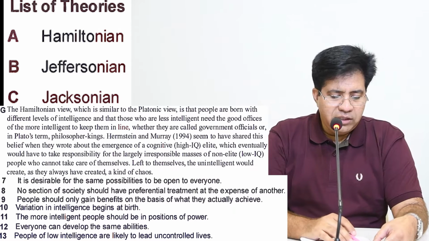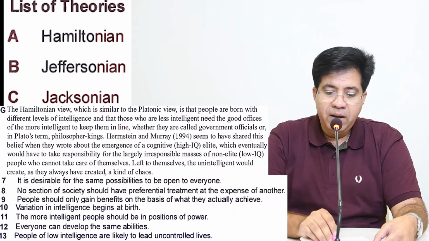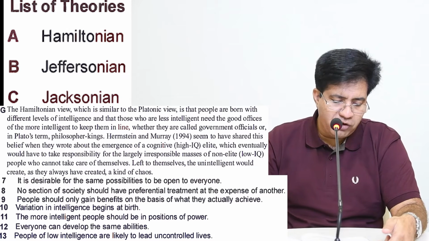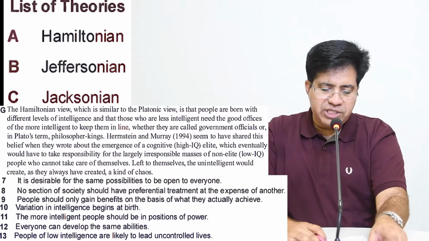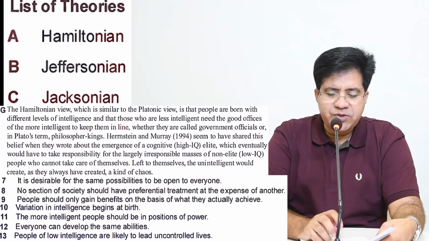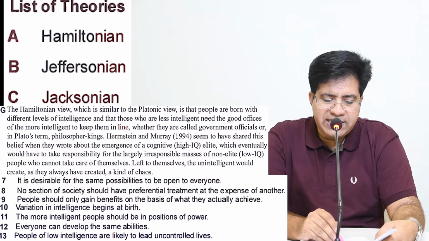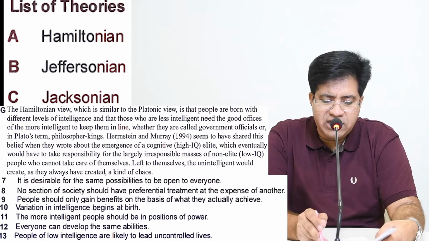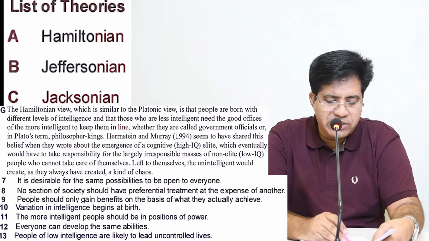Let's go on. The more intelligent people should be in positions of power. Now, what is that, positions of power? Okay, positions of power. All right. Let's read this second line of paragraph G. Different levels of intelligence, and that those who are less intelligent need the good offices of the more intelligent to keep them in line. All right.